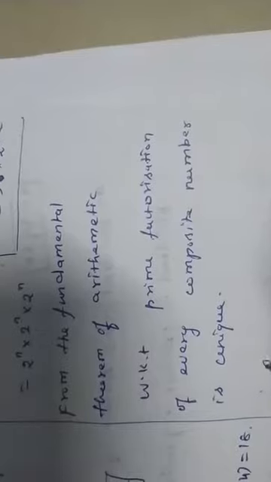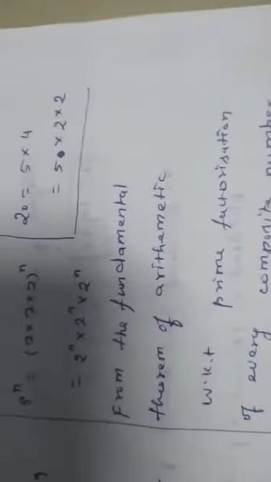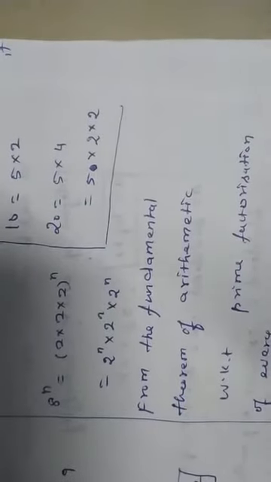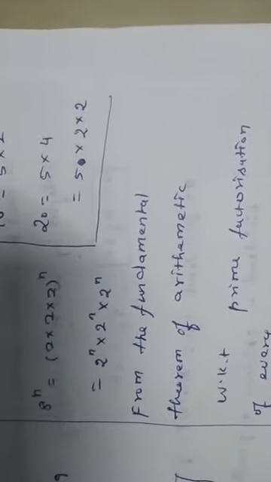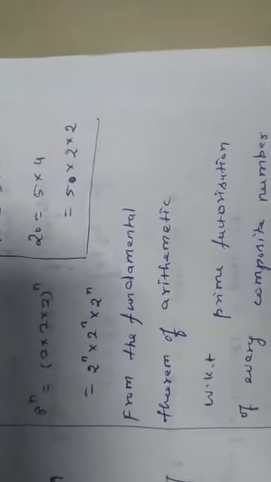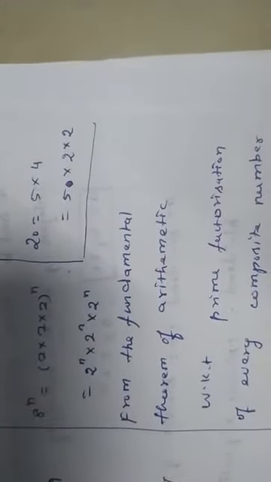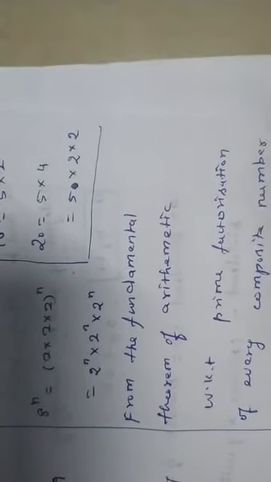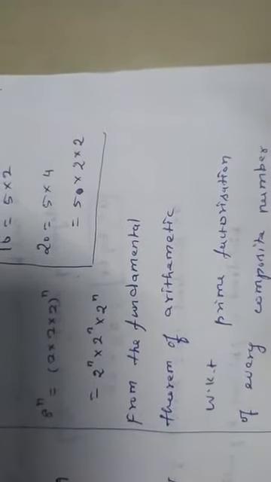So therefore 8 power n can never end with 0. Why can we say this? Here 8 power n is 2 power n, 2 power n, 2 power n, and if we give any natural number 1 or 2 or 3 instead of n, again only an integer arises. It never ends with the digit 0.